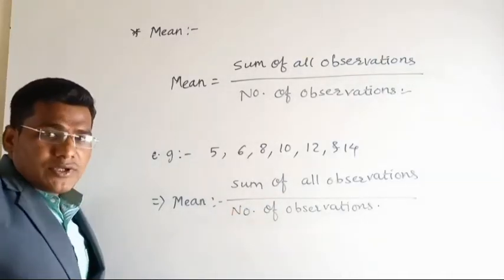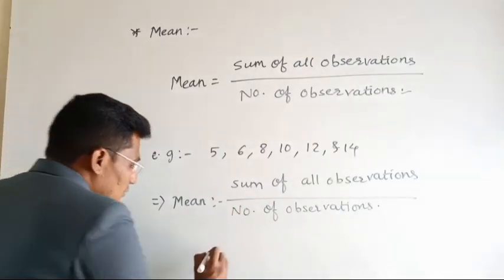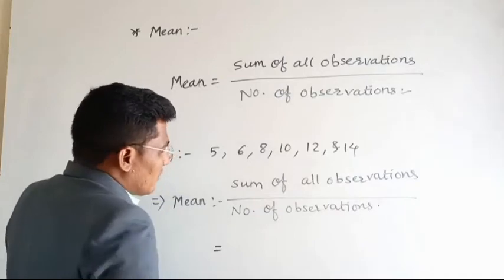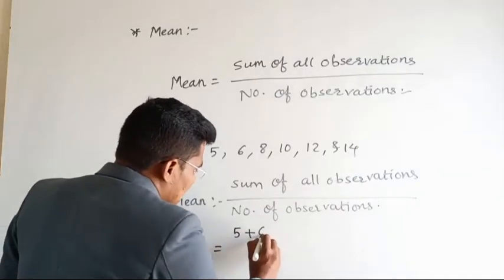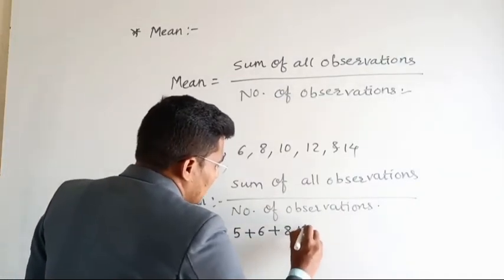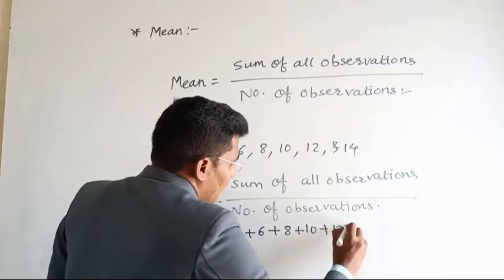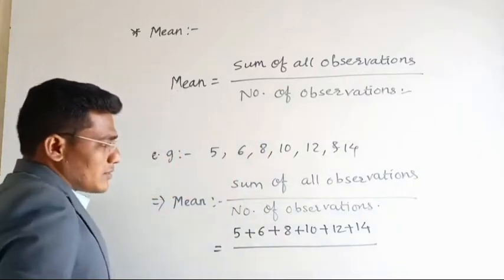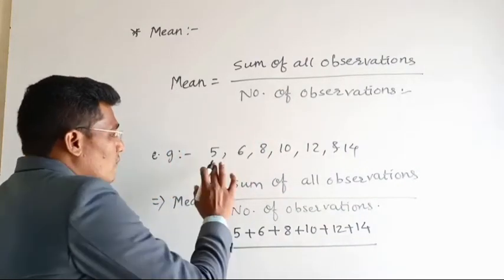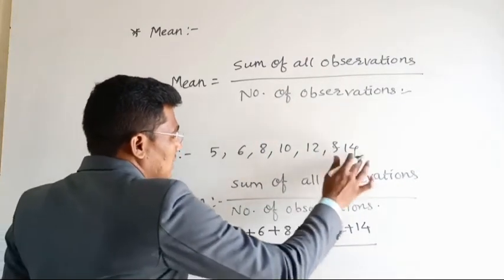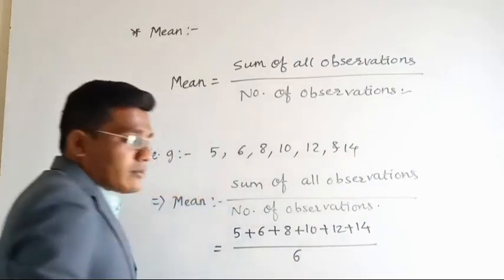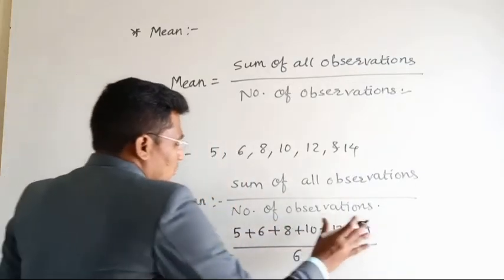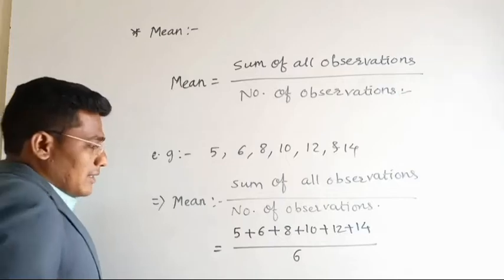Putting the values in the formula, the sum of all the observations means 5 plus 6 plus 8 plus 10 plus 12 plus 14, divided by the number of observations. How many observations are there? 1, 2, 3, 4, 5, 6. There are 6 observations. Now first do the sum and then divide by this 6.